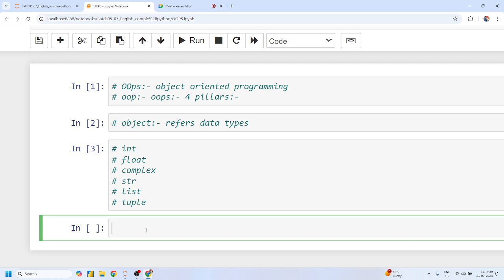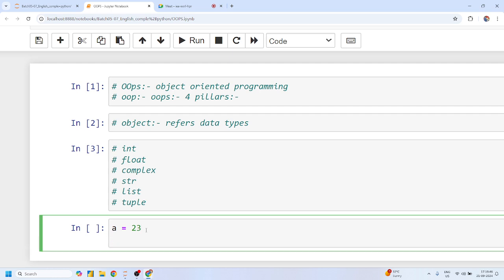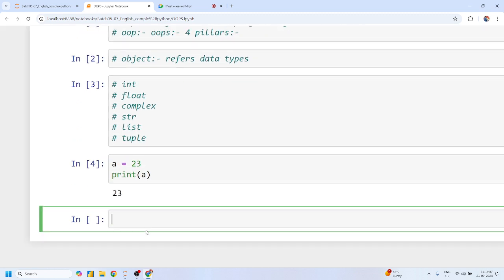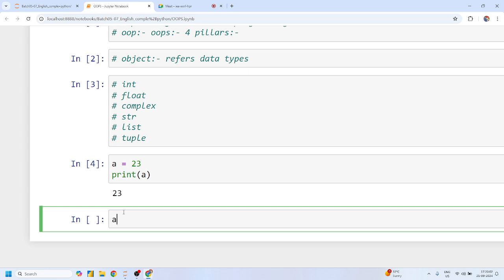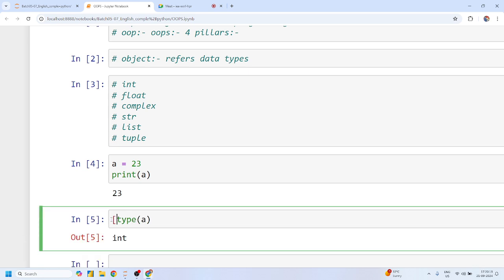Whenever you use a data type to create a variable, at that time we just write a is equal to something. We were not aware that this a is an object itself. a is not a variable, right? When we were learning, we generally represented this a as a variable. But when it comes to object oriented programming, this a is not a variable, this a is an object, right? So what exactly does this object mean? This a belongs to a class. And what kind of class is this? Integer class, yes or no? Yes, sir.